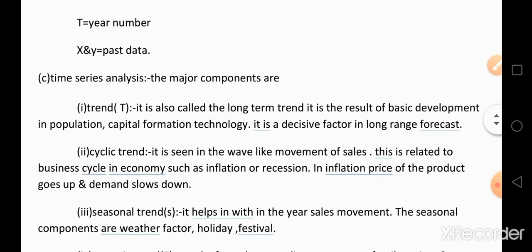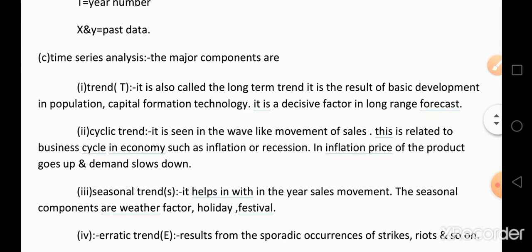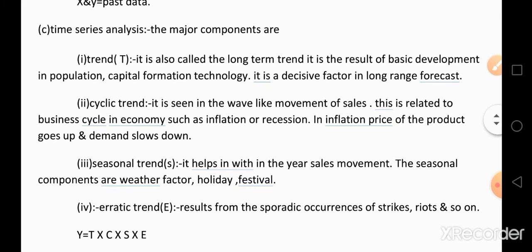That means trend refers to different changes in technology, population, and capital formation. Nowadays, by changing the trend, the demand for a particular product also changes. So that is called a trend.